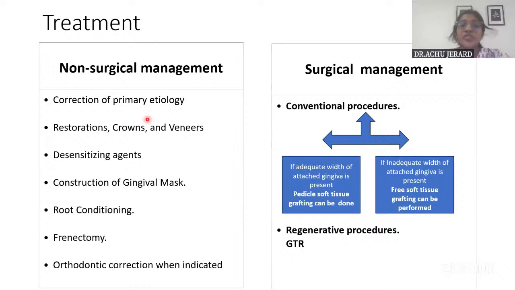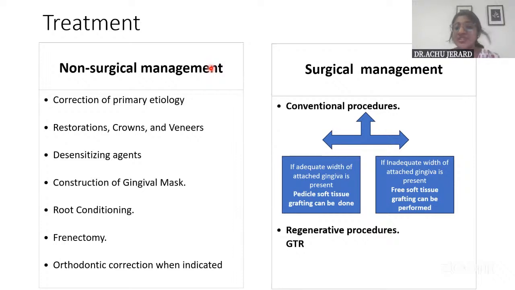Okay, so coming on to the treatment, you have non-surgical management and surgical management. So as I've already told you, first is the correction of primary etiology. And then, if it is because of a faulty restoration, you have to correct the restorations or the crowns. And then if the patient is more concerned about the sensitivity alone than the aesthetics, then you have to go for desensitizing agents first. And then root conditioning. If it is because of aberrant frenal attachment, do a frenectomy. Then orthodontic correction can be indicated if necessary.